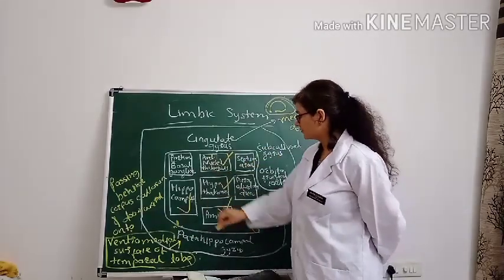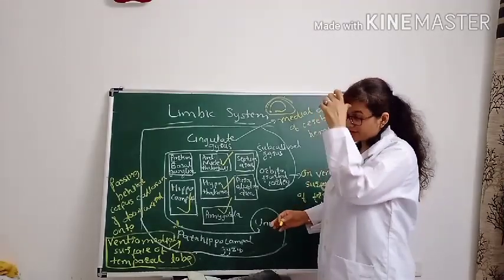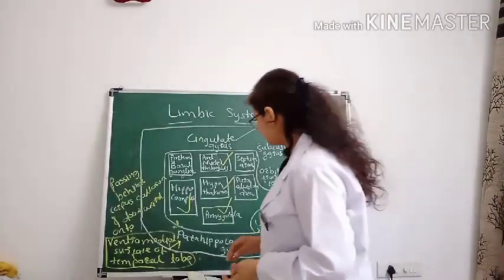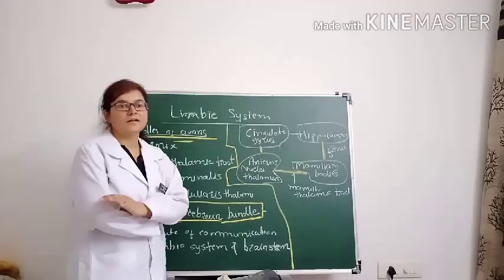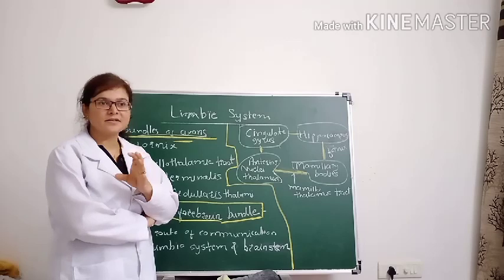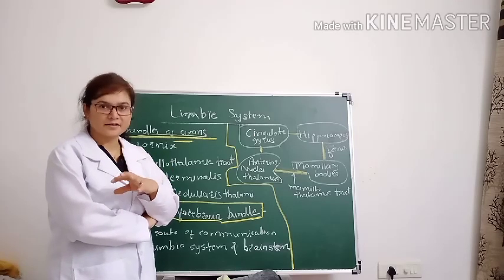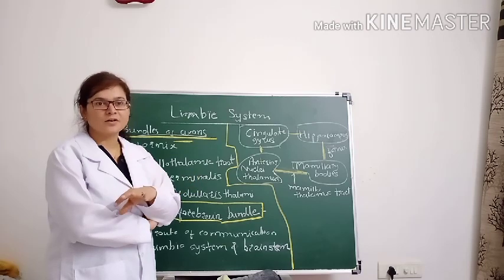Now we go to the next part, the connections of the limbic system. In the connections of the limbic system, basically the nerve fibers are interconnected. They carry information from one structure of the limbic system to another.